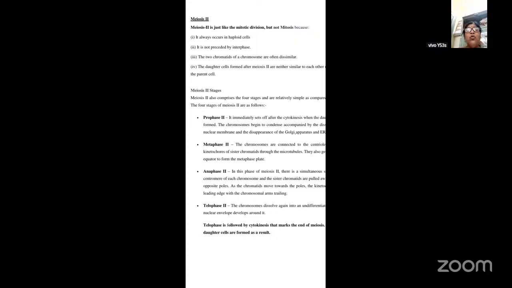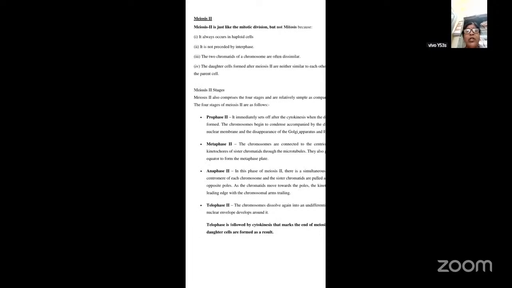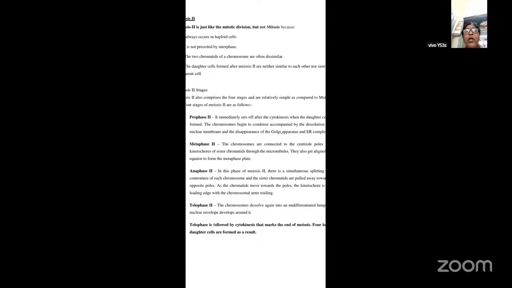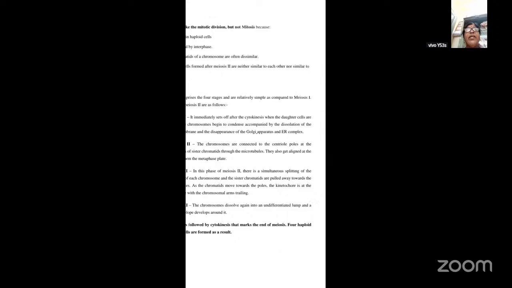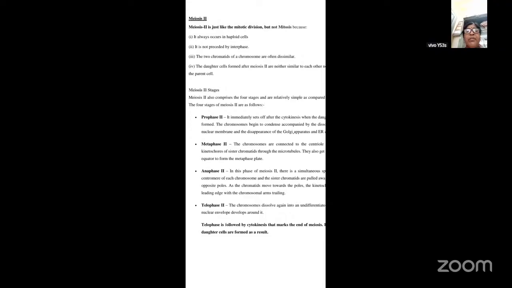Prophase 2 actually occurs soon after cytokinesis, when the daughter cells are being formed. The chromosomes will begin to condense, followed by the dissolution of the nuclear membrane, as well as the disappearance of the Golgi apparatus and endoplasmic reticulum. Then this is followed by metaphase 2. In metaphase 2, since the chromosomes are connected to the poles at the kinetochore of the sister chromatid to microtubule, they also get aligned at the equator. So in metaphase 2, the equatorial plate is formed, which is nothing but the metaphasic plate.